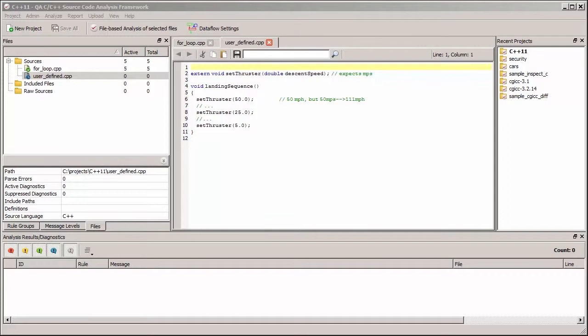So we have some code here where we have a function called setThruster, which is going to take a double, and this is going to set the speed of a spacecraft descending on the Martian surface. And the trouble with this code is one particular team has developed the code for setThruster, and another team is using the code, and there's a mismatch between the units they're passing in.